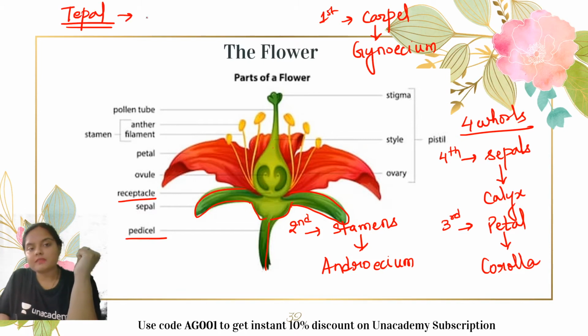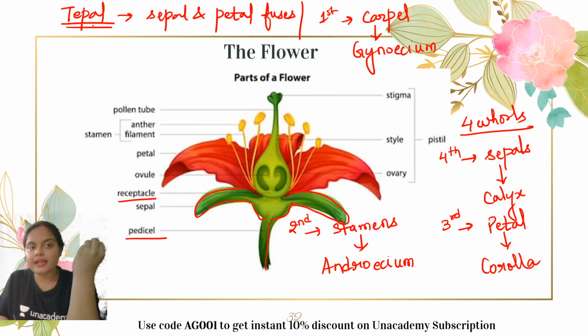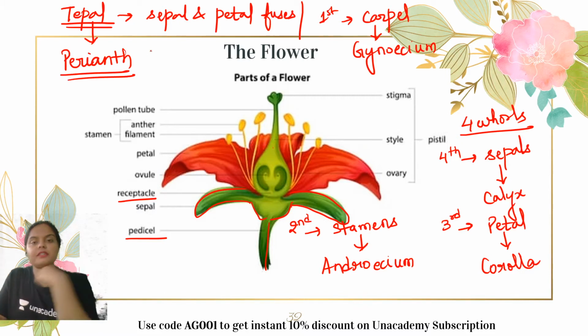So it is believed that when sepal and petal fuse, this structure is known as what? Tepal. And the group of tepals collectively is known as what? It is known as the perianth. Group of tepals is known as what? Perianth. We see this perianth in Lilium, like lily. Lily is an example where we observe this perianth.